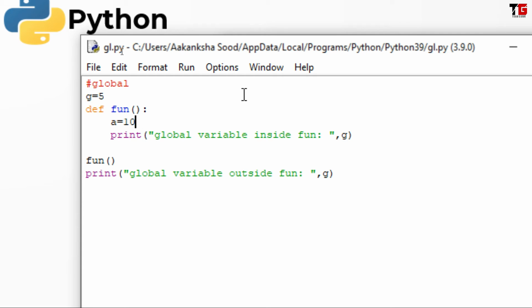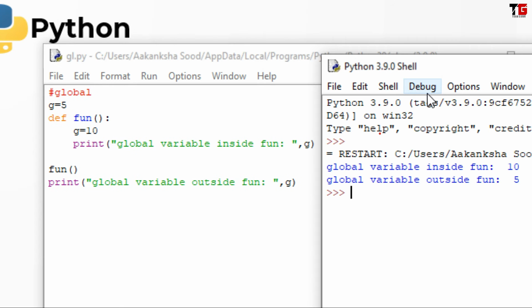But can we change value of a global variable inside a function? Let's try. Here I write g equal to 10. Friends, just look at here. What happened? I declare a global variable g equal to 5. Then I change its value inside a function and I display it. I got 10 here. But outside the function, when I printed the value of same global variable, I got 5.